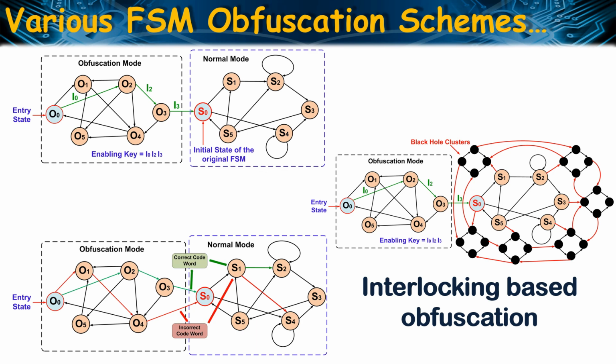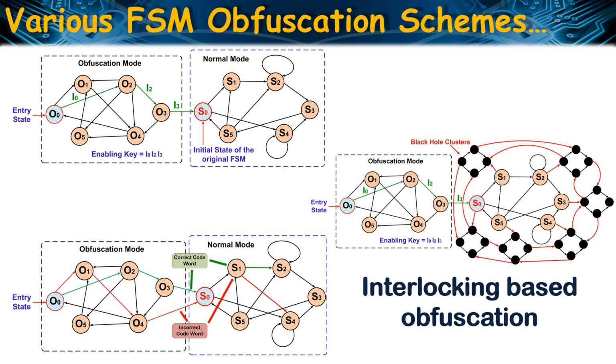So these are the few methods that I have discussed on FSM obfuscation schemes. Although these methods assume that it is difficult to extract the FSM behavior from the flattened gate level netlist, some recent reverse engineering attacks could successfully break the defense of this scheme. The capability of differentiating the obfuscation mode state transition and the normal mode state transition makes these attacks powerful. Due to the time constraint, a detailed discussion of all these attacks and countermeasures is not possible in this forum.